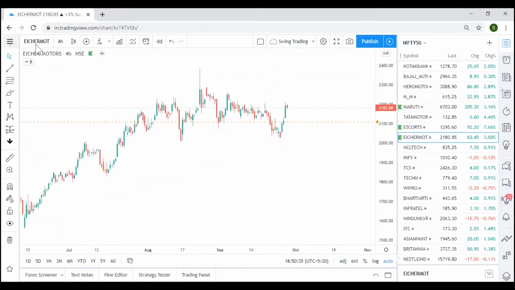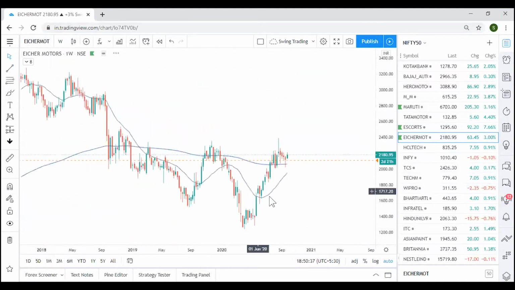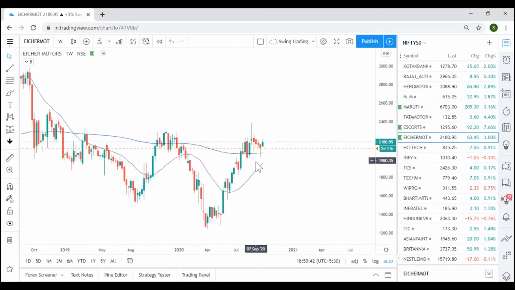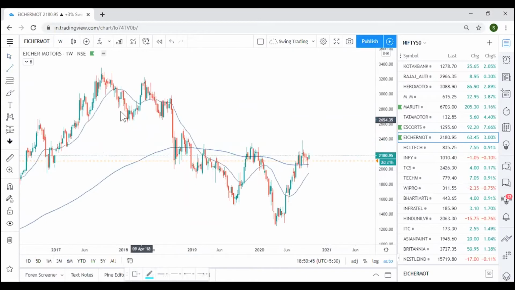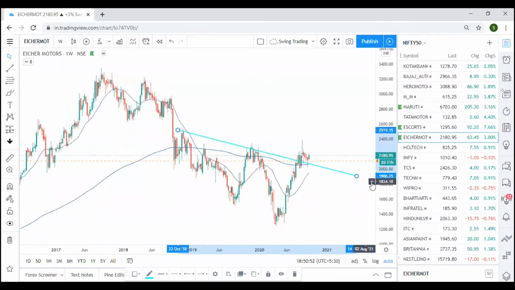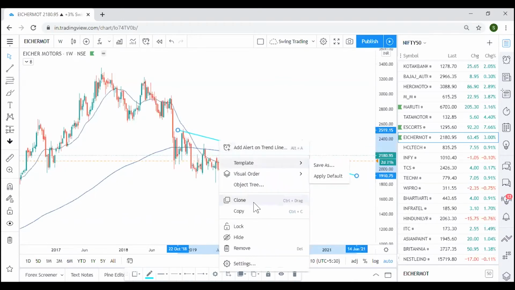Next is Eicher Motors in my list. The reason being, we have a very, very strong pin bar setup here, and also a very strong breakout pullback setup. Such setups I never prefer missing. If you see, this is a resistance, breakout, pullback, and it looks to go up. If it breaks this high, then the next level it can go even higher. So it clearly looks bullish. It's a good time to invest also. It is a good investment tool, I mean, you can say instrument as well.